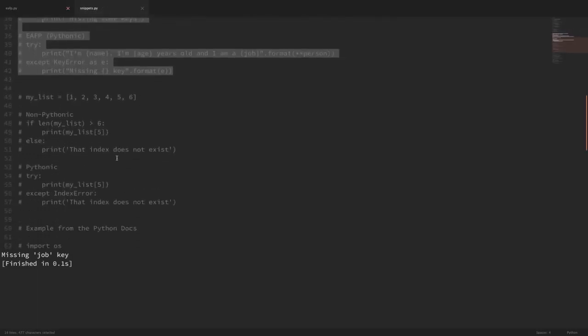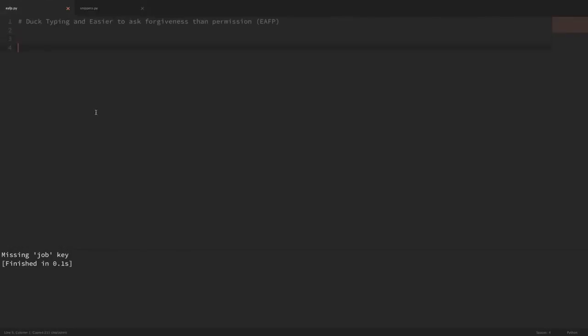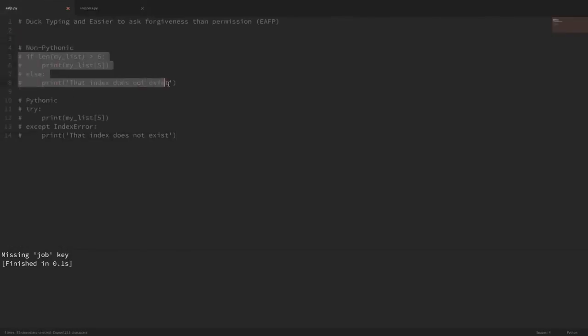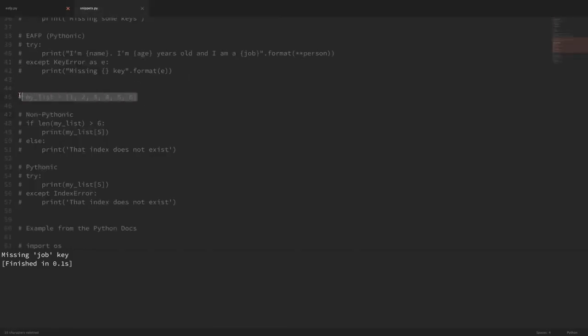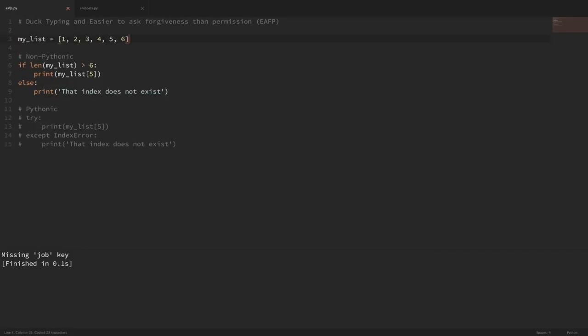Now, just another small example here. If I grab another snippet, we can also do this with a list. So if I paste this in here, then let me uncomment this code. And actually, I forgot to grab the list here. So let me grab that and paste it here up top.